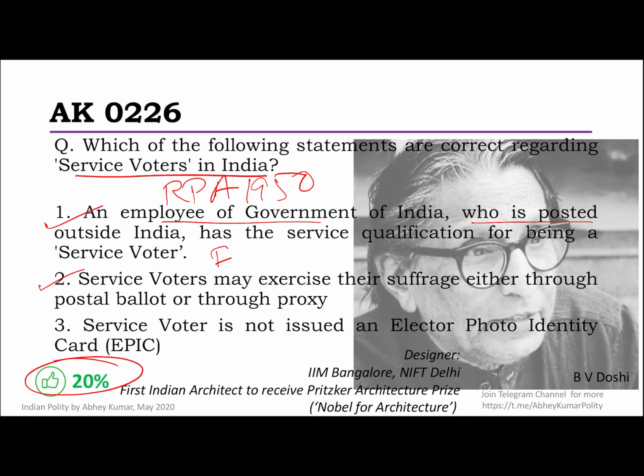After the coming of the electronically transmitted postal ballot system, ETPBS, on which we will have a question in the videos to come as well, it's not totally postal as such. It's partly postal. So now this is also where you need to know another term that is used, that is a classified service voter. Okay, classified service voter. So this is a service voter who opted for the proxy method of voting.